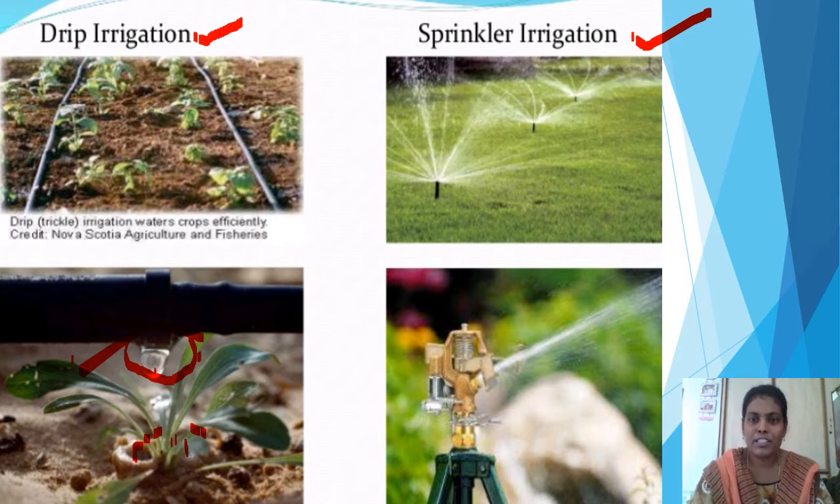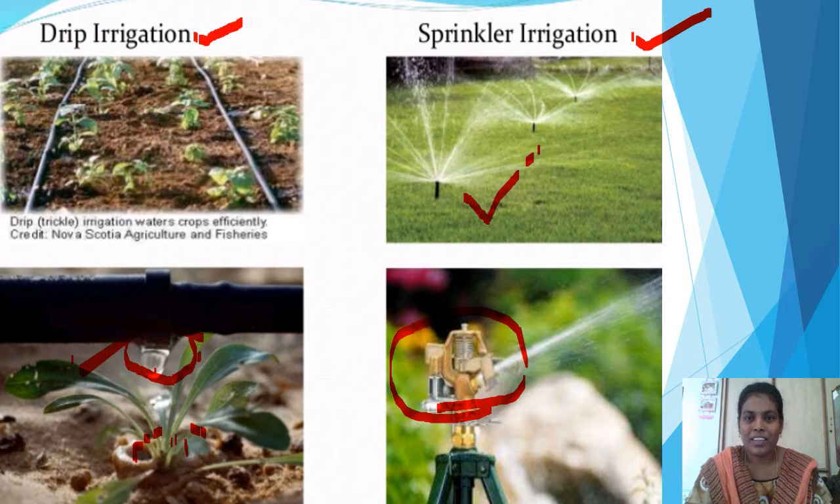And if you see this sprinkler system, you might have seen this type of system in parks or in movies also. This is also one type of modern method. There are some nozzles present here. Whenever water is supplied into these pipes, the nozzle starts rotating. Because of that, the water comes out just like rain. This is called sprinkler irrigation. Drip irrigation and sprinkler irrigation are the two modern methods that are used in irrigation agriculture.